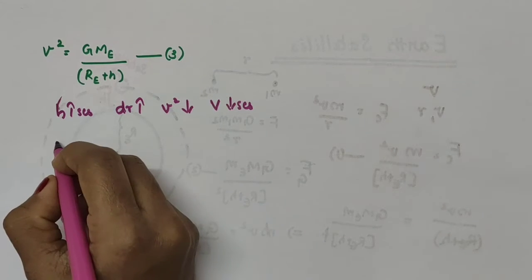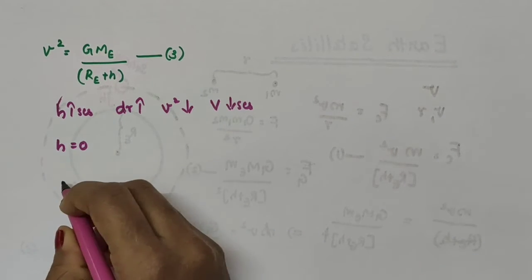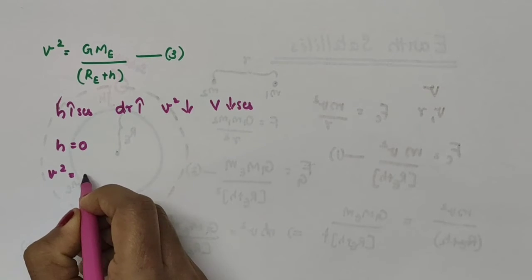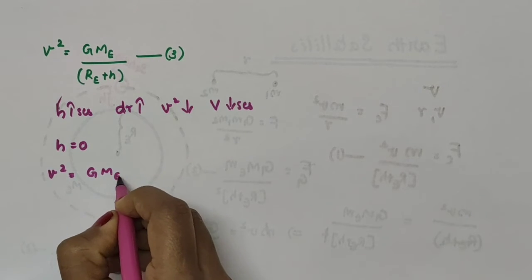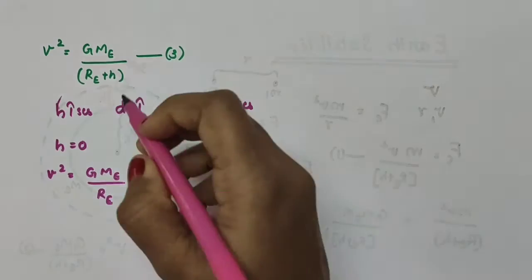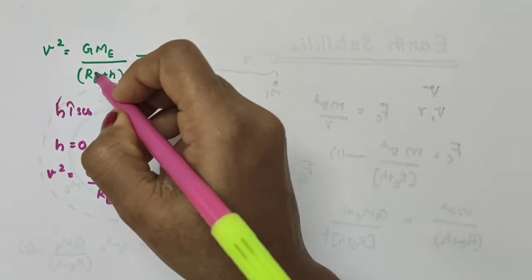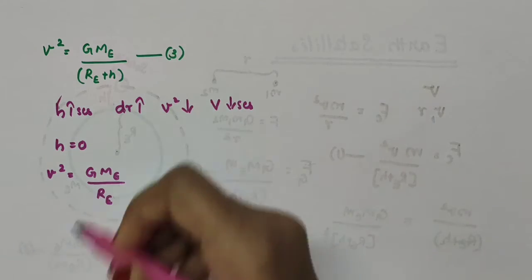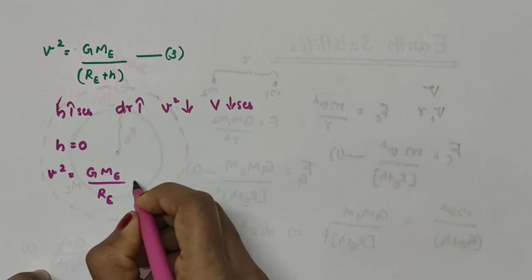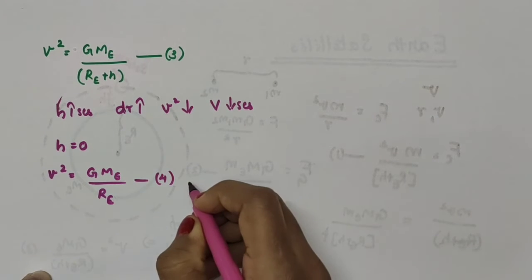Now if h is equal to 0, equation number 3 becomes v square is equal to GMe divided by Re. That is, if h is very small, we can neglect h from this term, so that this becomes v square is equal to GMe divided by Re. I am taking this as equation number 4.